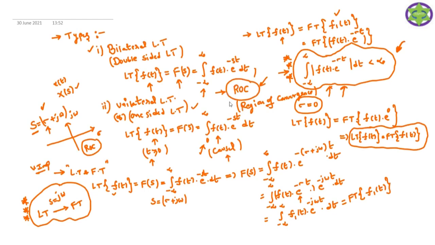If you are not writing the ROC, this is a wrong problem. Definitely you should write the ROC, which is the region of convergence, besides this F of s. Then only the solution for the problem is correct. Otherwise the problem is entirely wrong.